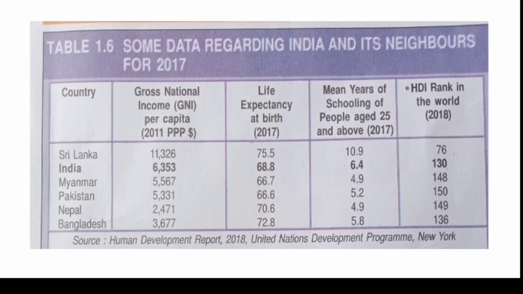This is the HDI, Human Development Index report, which is released by UNDP, United Nations Development Program, and you can see the positions of the different countries. Sri Lanka, per capita income is 11,326, and the life expectancy at birth is 75.5. Mean years of schooling is 10.9, approximately 11, and finally the rank is 76, because the rank is decided on 3 parameters in the HDI or Human Development Report.